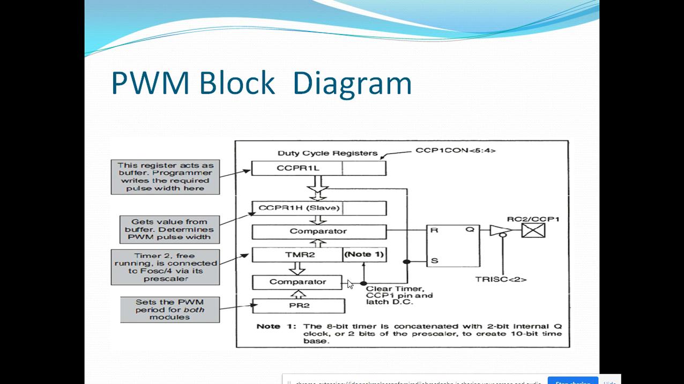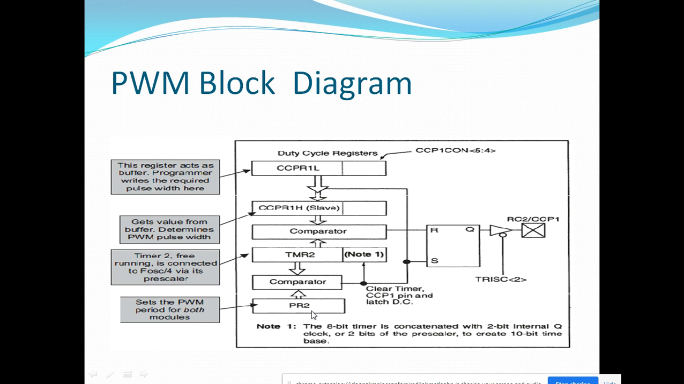Let's start with the PWM block diagram. Here you can see two comparators are given for generating the PWM output. Here is the PR2 register, that is the period register of PWM.